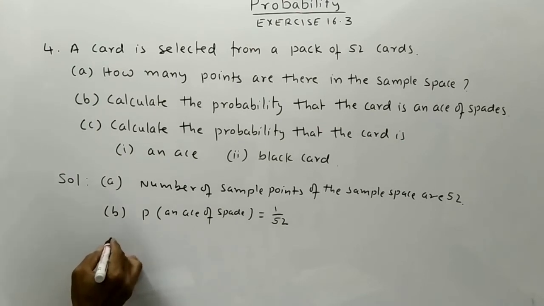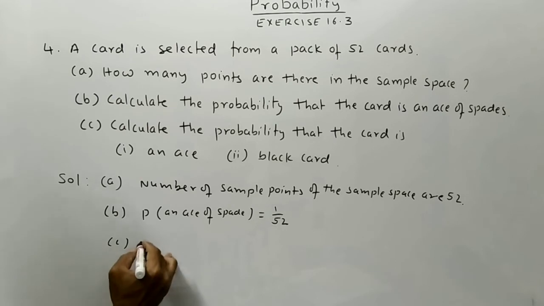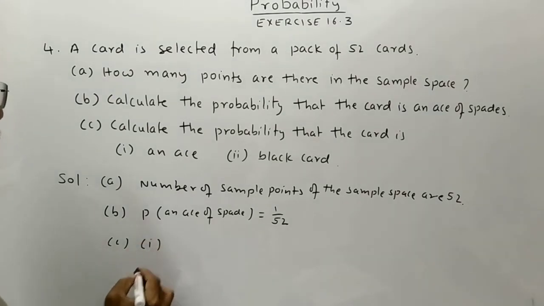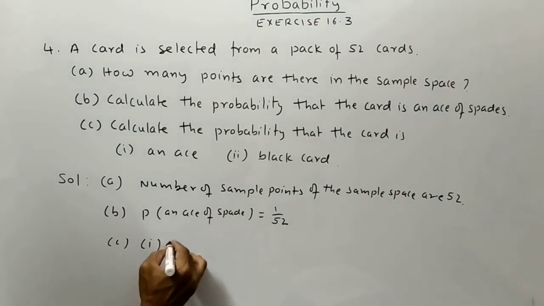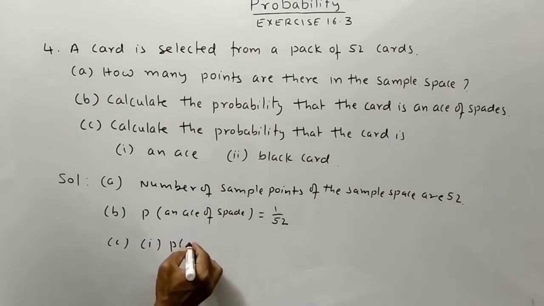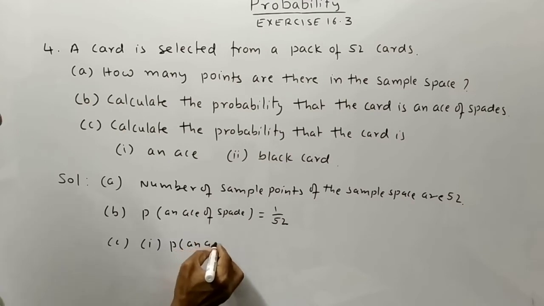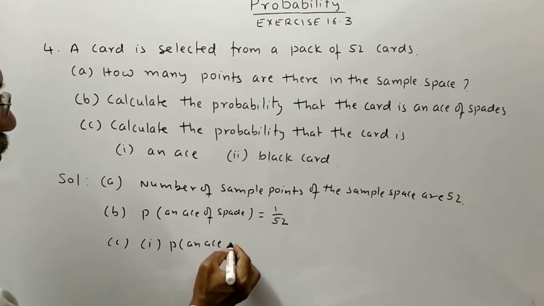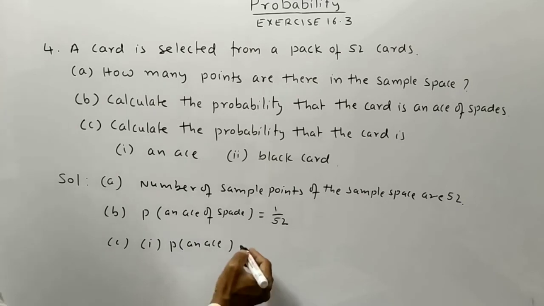C. Number 1. Probability of getting an ace card. How many aces are there in 52 cards? 4.